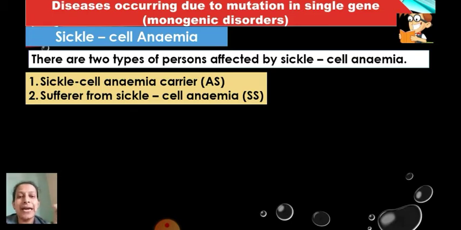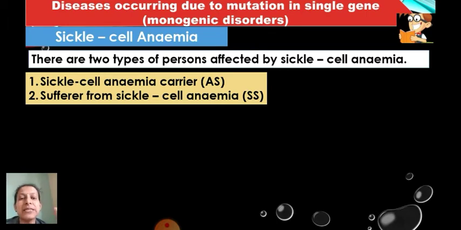Okay, so A is for the normal and S is for the sufferer. A sufferer from sickle cell anemia shows the homozygous condition of SS, homozygous sickle cell, whereas a carrier of sickle cell anemia is a heterozygous person. Is that clear? This you have to remember.